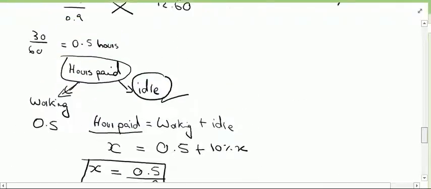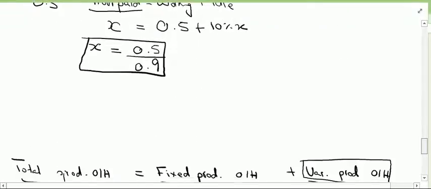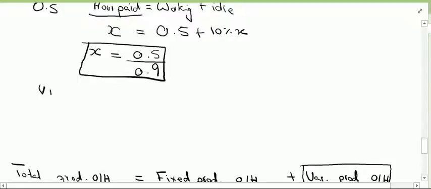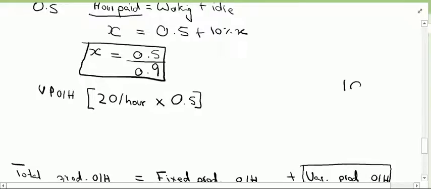Now for a radio, if I come over here and add my variable production overheads cost, variable production overheads are 20 rupees per hour, and on a single radio the laborers spend 0.5 hours working on it. So the variable production overheads will be rupees 10.